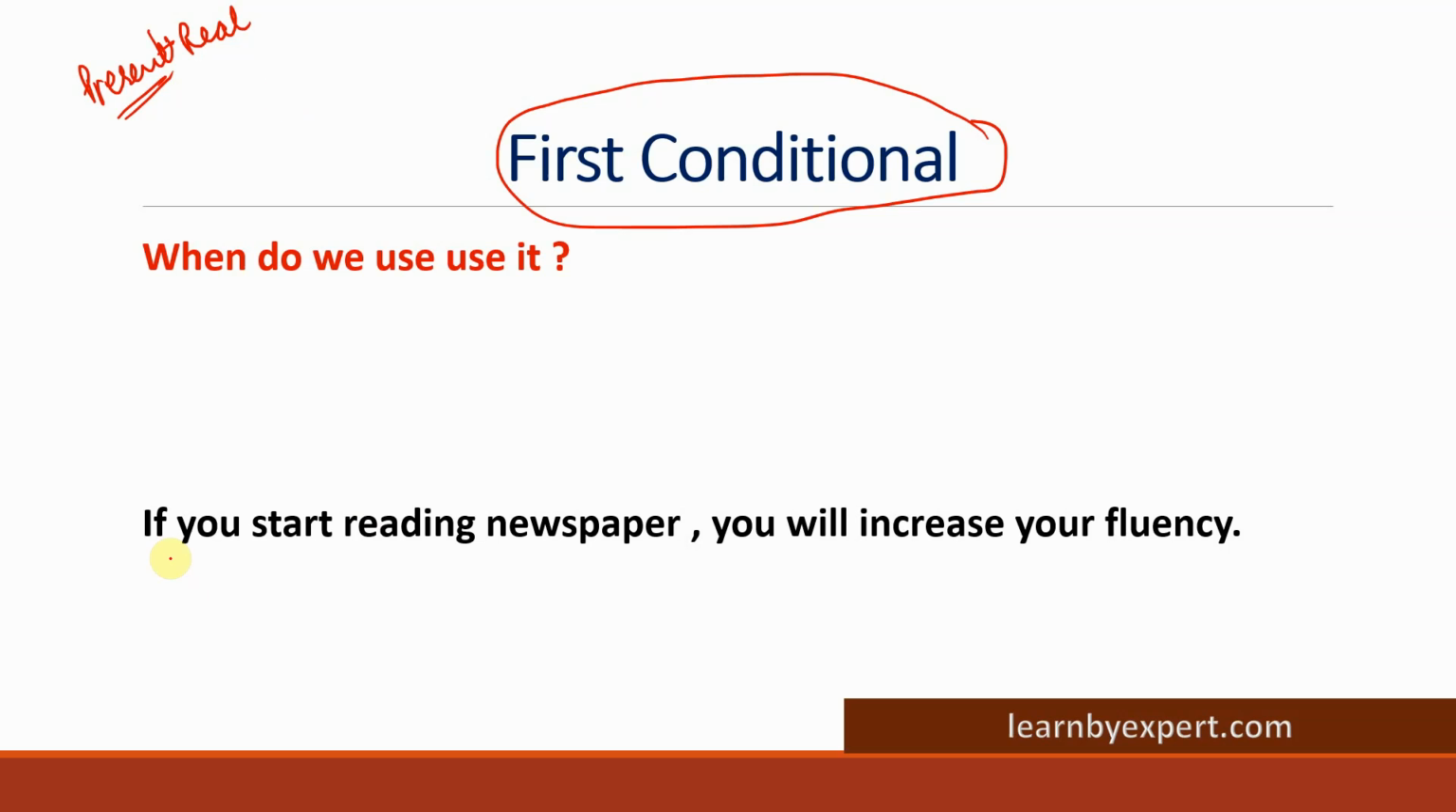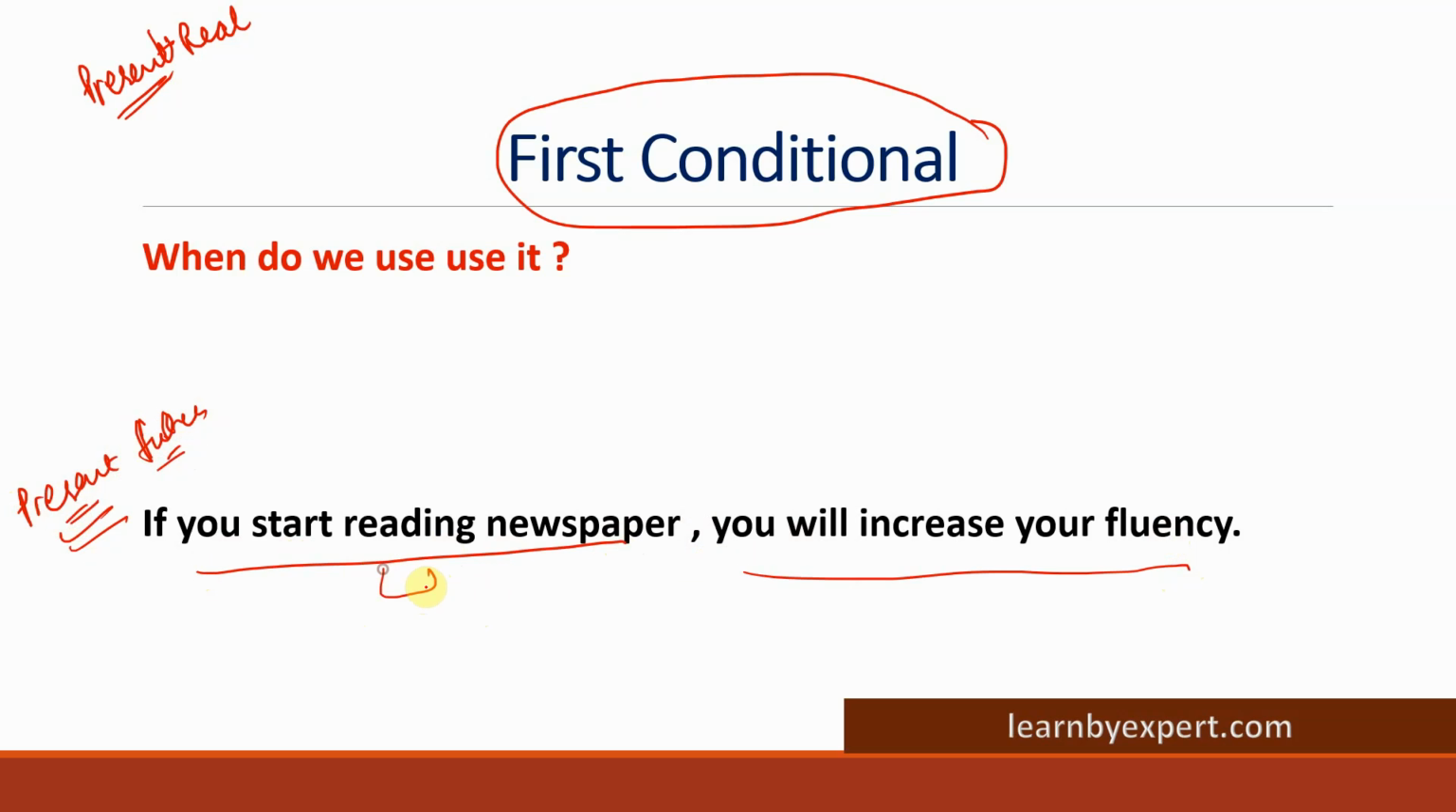For example, look at this sentence. If you start reading newspaper, you will increase your fluency. Again, we are referring to the present scenario. We can also represent future, no problem. So if you start reading newspaper, if you start doing this action, you will increase your fluency. This is the example. So what is happening? I am not sure whether this outcome will happen or not.